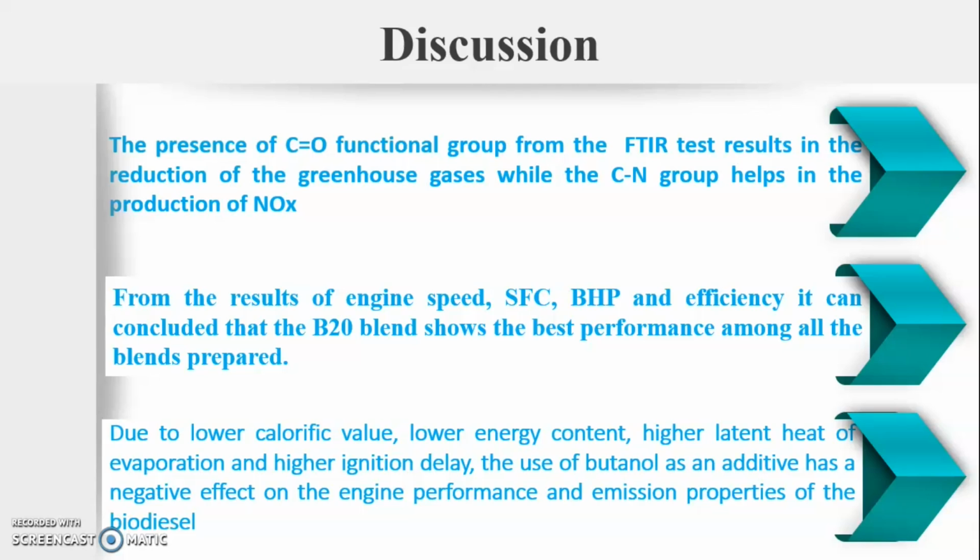From the results of engine speed, SFC, BHP and efficiency, it can be concluded that the B20 blend shows the best performance among all the blends prepared due to lower calorific value, lower energy content, higher latent heat of evaporation and higher ignition delay. The use of butanol as an additive has a negative effect on the engine performance and emission properties of the biodiesel.